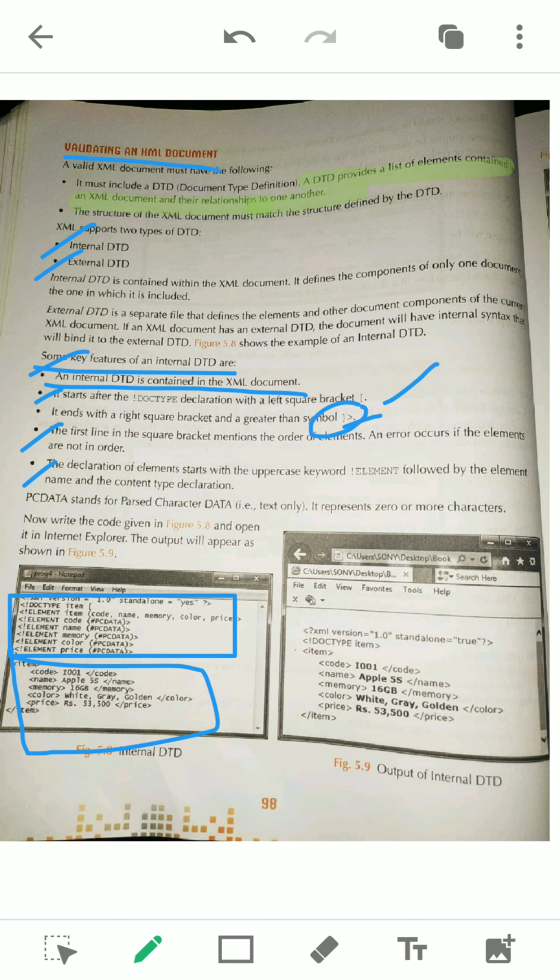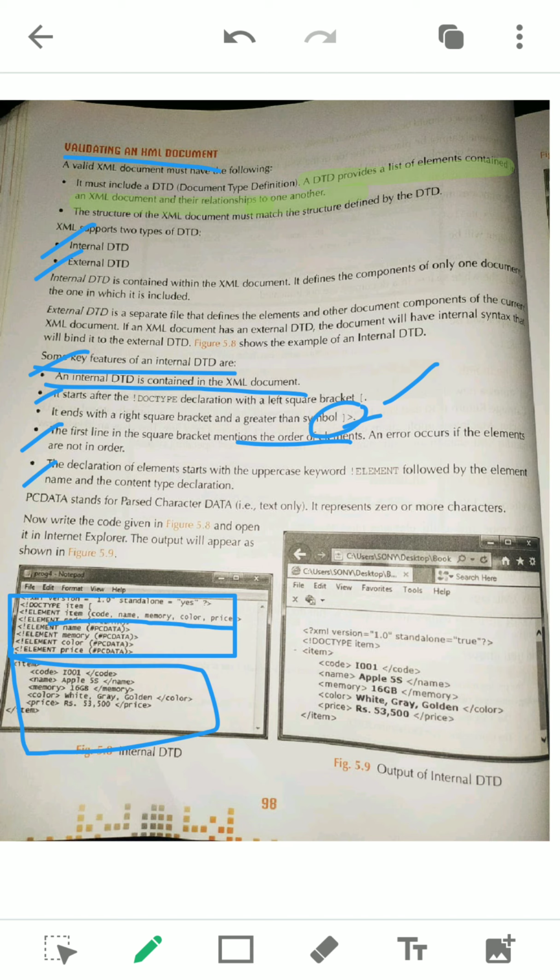The first line in the square bracket mentions the order of elements. Order of elements means which one will be your root, and in the root, what elements will be there, and in what order, serially, they will come. Now see, it is given in this line: the root element is mentioned as item.